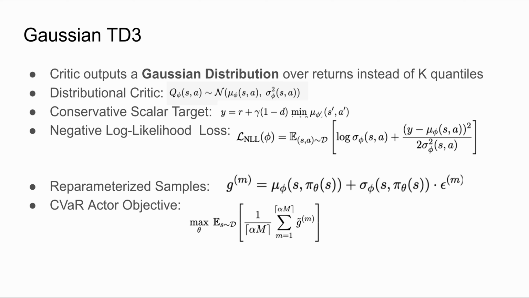To compute CVaR, the actor needs samples from the critic distribution. We generate these using the reparameterization trick. This lets gradients flow through both mu and sigma so the policy can learn how to manipulate risk. We sort the sampled returns, take the lowest alpha fraction of them, and maximize their average. This directly optimizes for low-return performance, making the agent risk-averse or risk-seeking depending on the alpha value. Overall, Gaussian TD3 gives us a lightweight, smooth distributional critic that is easier to train than QRTD3 while still enabling CVaR-based risk-sensitive control.